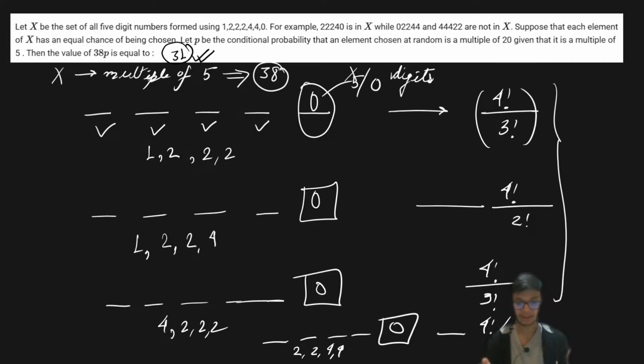Now if you break the bigger problem into smaller parts such that you are doing the smaller parts one after the other, then the question will be very simple. So please try to follow this approach whenever you are dealing with any difficult questions. Break the question into smaller steps, and once you break the question into smaller steps, the question will seem very simple. So make sure you do that, and if you do that, everything will be very, very easy.